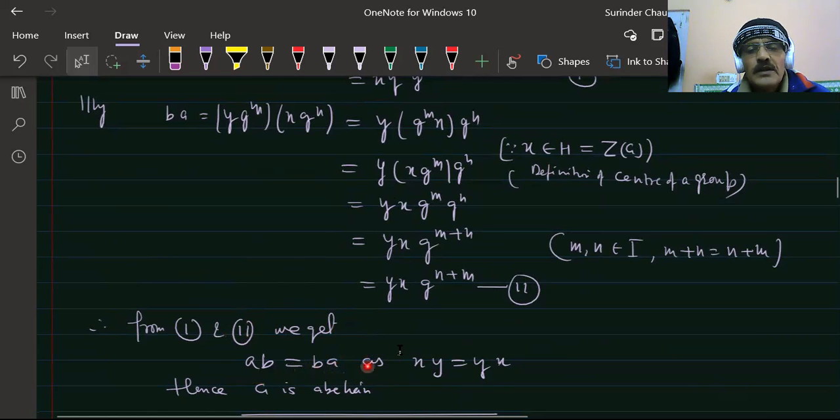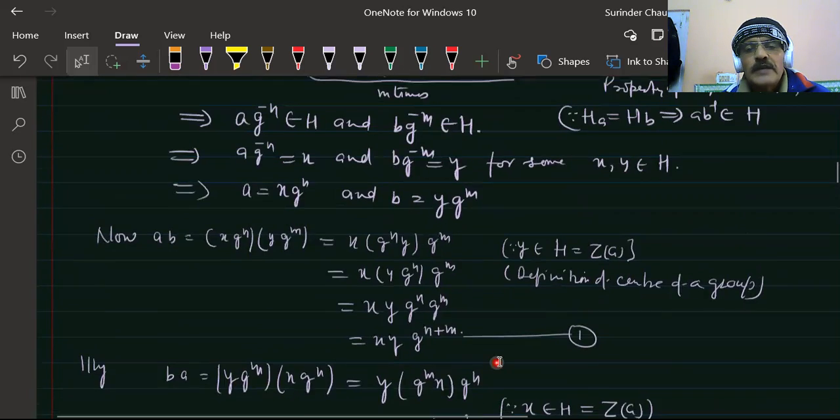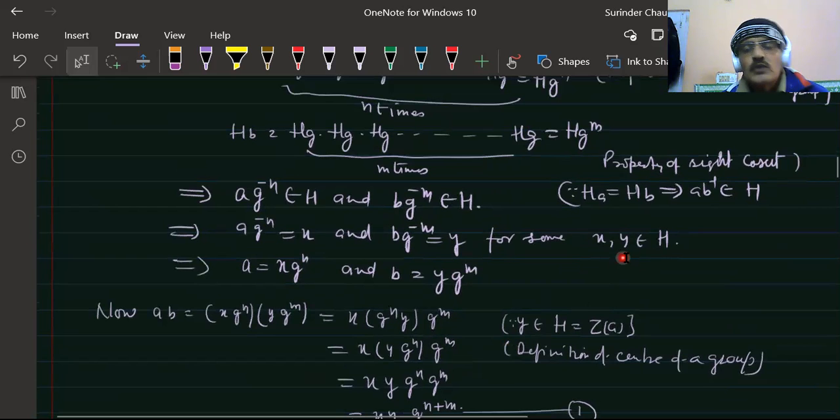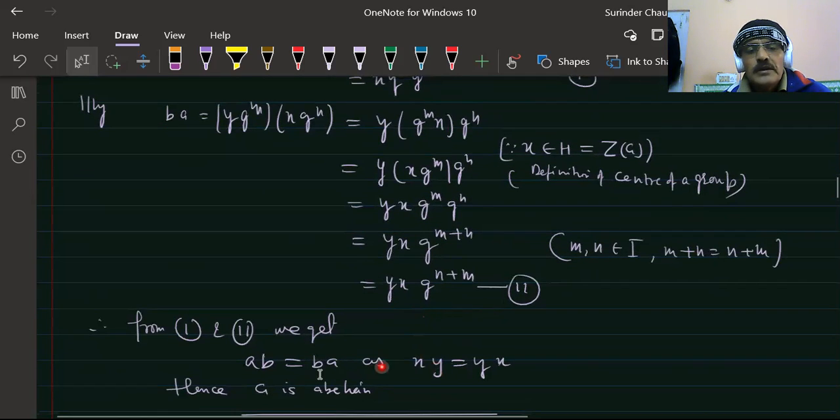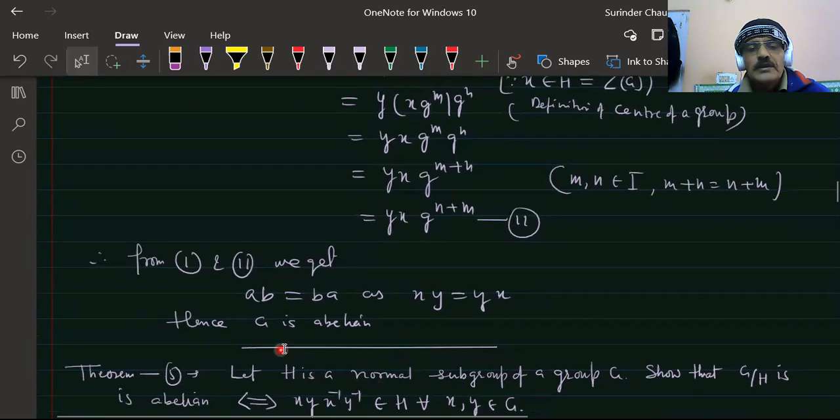So ab is equal to ba if and only if xy is equal to yx. Here x and y belong to H, so they both belong to G, and xy is equal to yx holds in the center of the group. This implies G is abelian, as xy is equal to yx because both belong to the center of the group.